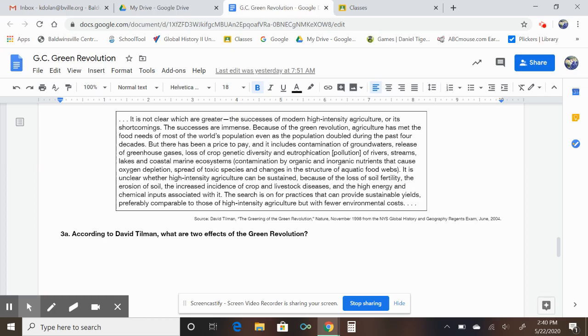It is unclear whether high-intensity agriculture can be sustained, because of the loss of soil fertility, the erosion of soil, the increased incidence of crop and livestock diseases, and the high energy and chemical inputs associated with it. The search is on for practices that can provide sustainable yields, preferably comparable to those of high-intensity agriculture, but with few environmental costs.